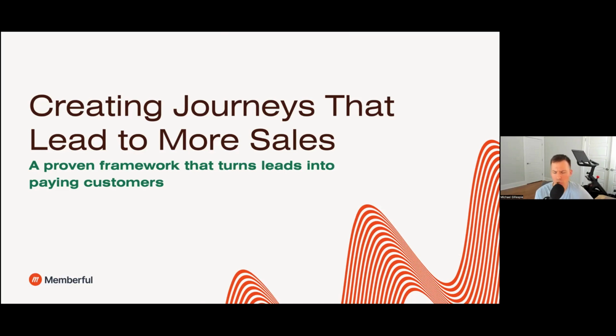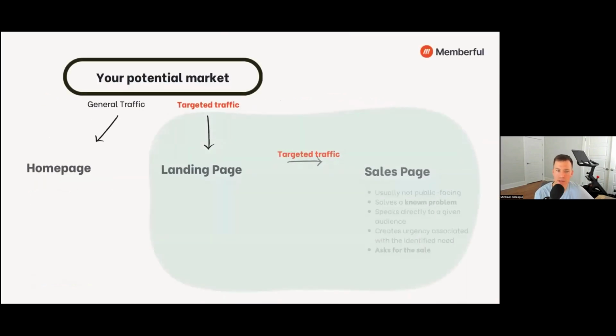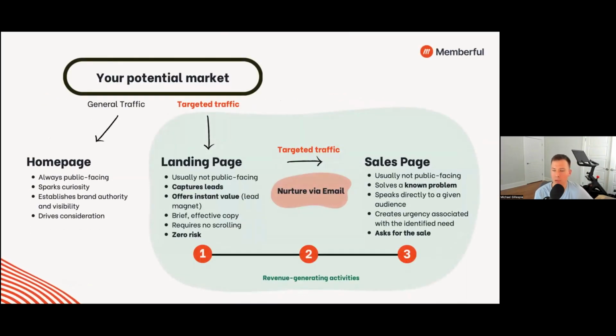So we're going to look at creating a journey for customers that basically will take those customers, capture leads, and we're going to generate more sales from those leads. We have to have a funnel to generate leads and turn those leads into paying customers. And this is what this looks like when you apply it in the real world.